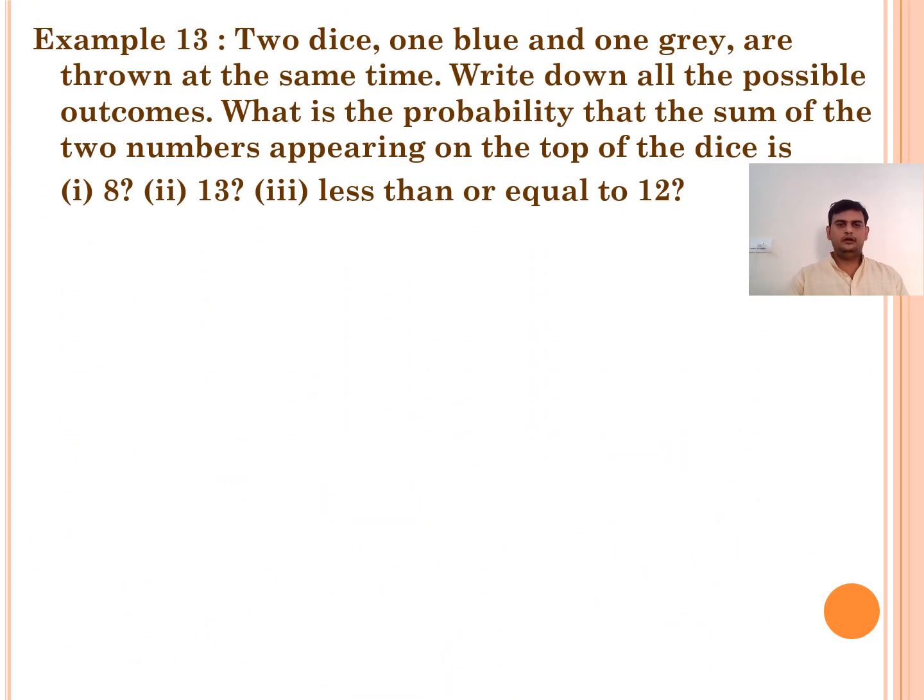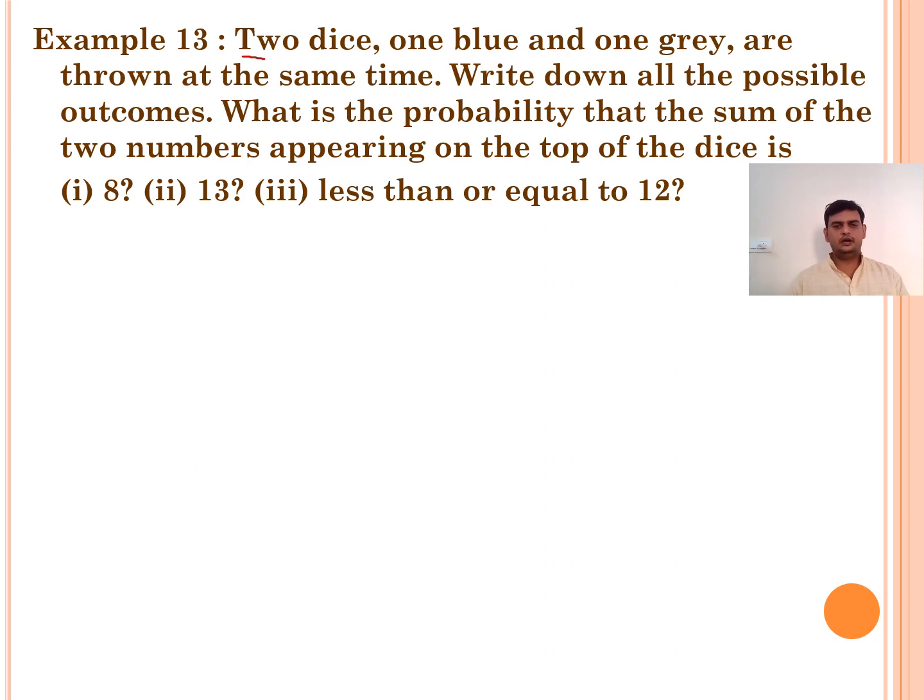Now, here we have another interesting problem, that is example number 30, which is the last example. 2 dice, one blue and one grey, are thrown at the same time. Write down all the possible outcomes. What is the probability that the sum of the two numbers appearing on the top of the dice is 8, 13, less than or equal to 12? A very simple question and very interesting question.